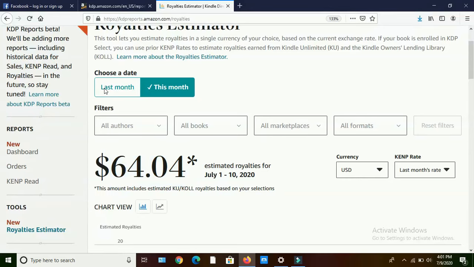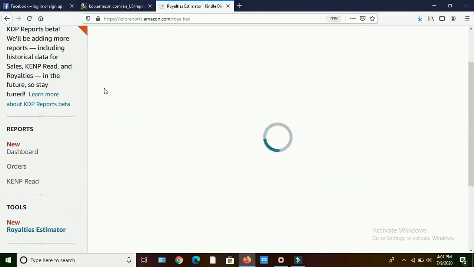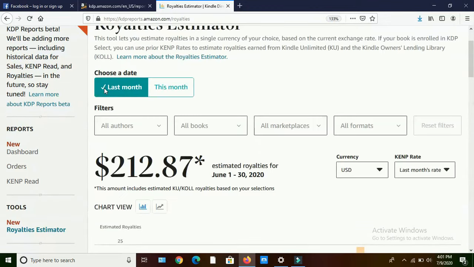And we can see the last month's earnings also by clicking on last month. Last month I earned $12.87 from June 1 to 30.